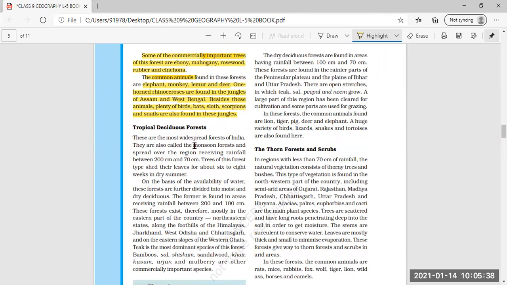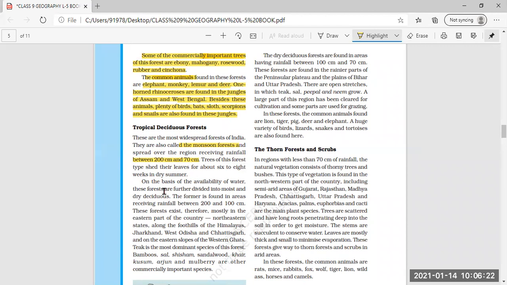Now coming to tropical deciduous forest. These are the most widespread forests of India. They are also called monsoon forest, and underline this: which type of forest is also called monsoon forest? That is tropical deciduous forest, also called monsoon forest, and spread over the region receiving rainfall between 200 and 70 centimeter. This type of forest is present in areas where the rainfall is between 200 to 70 centimeter.